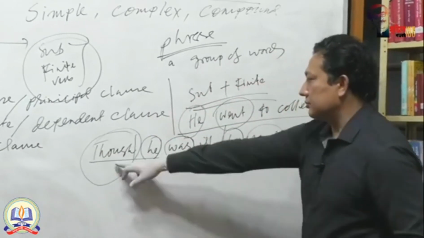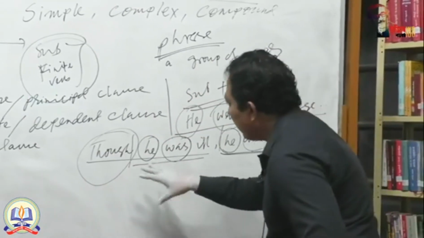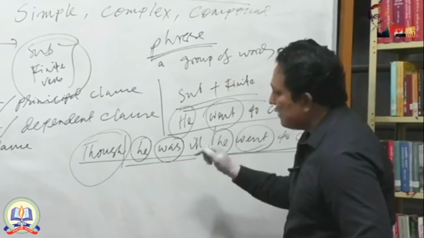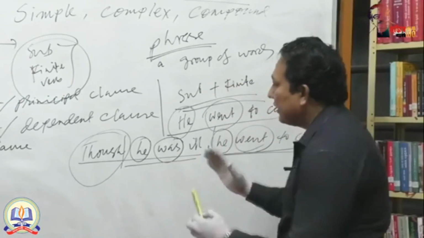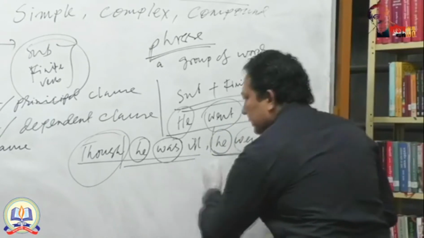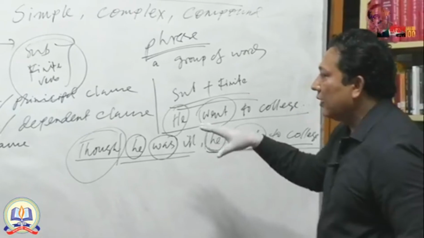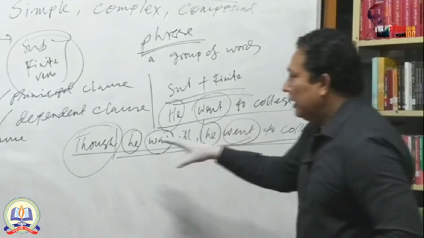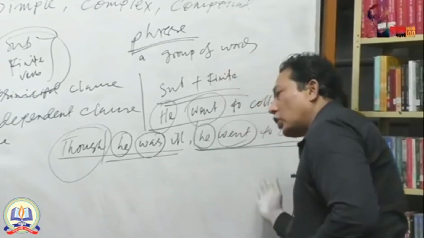It is a conjunction. Though you are getting the full criteria of a simple sentence, you cannot say that you are getting completeness or a completed thought. How? Though he was ill. It does not indicate that it is a completed thought. It is dependent on another thought.